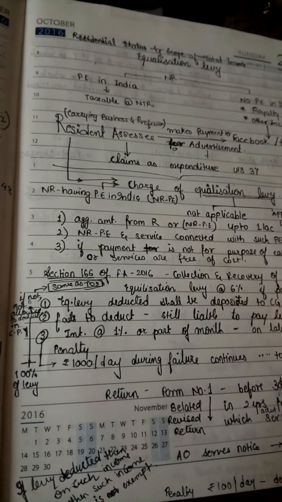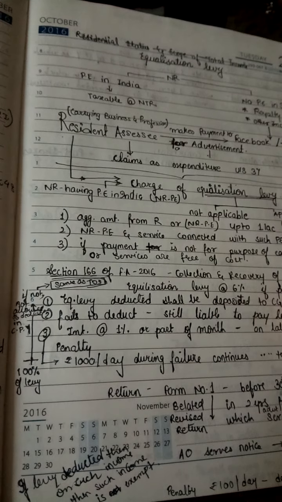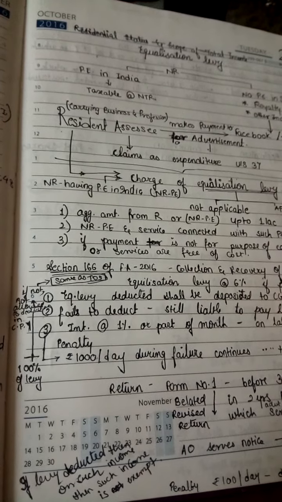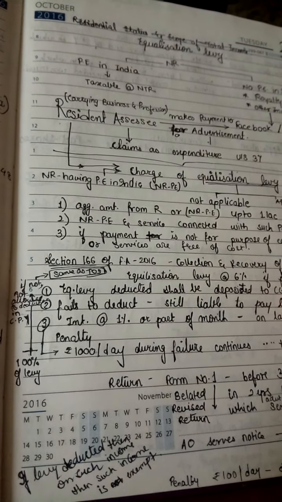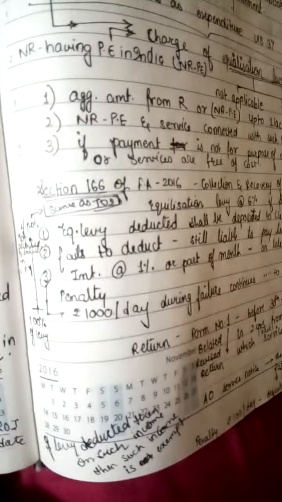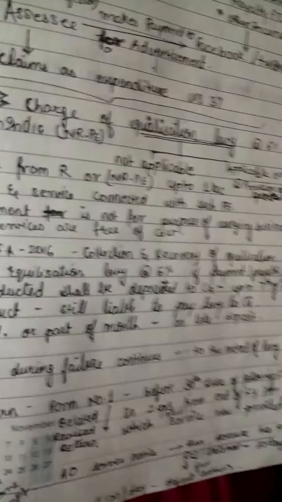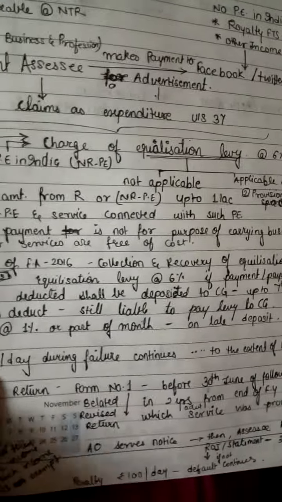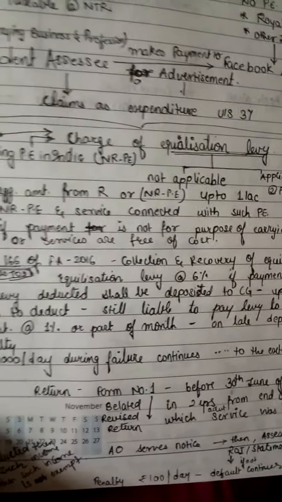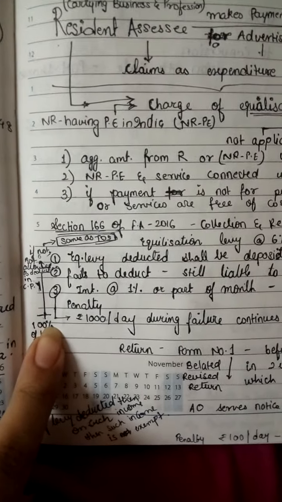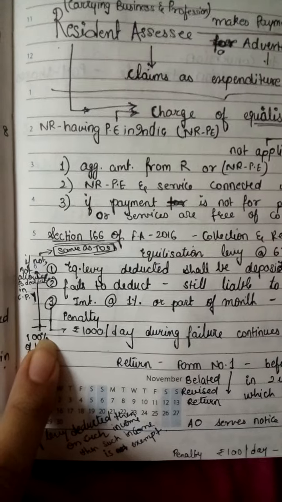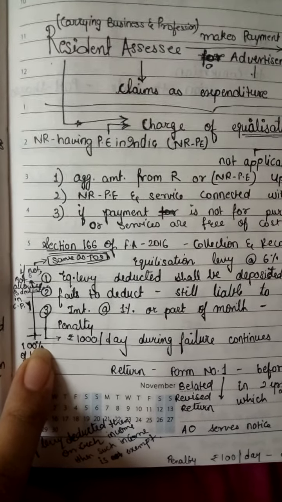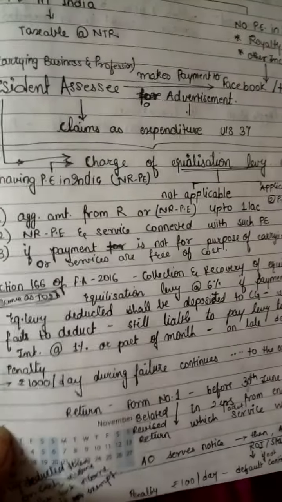If somebody fails to deduct such amount of levy, then the assessee is still liable to pay. But again, it is not allowed as deduction in the current previous year.